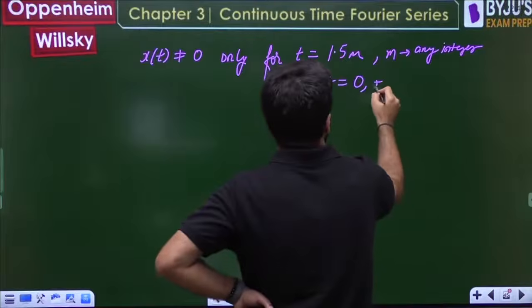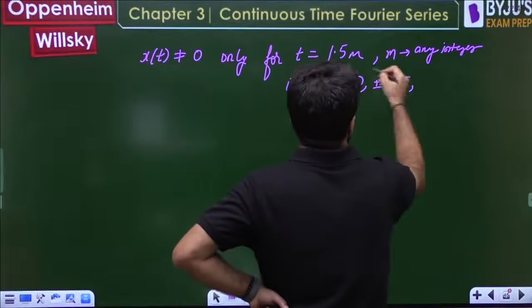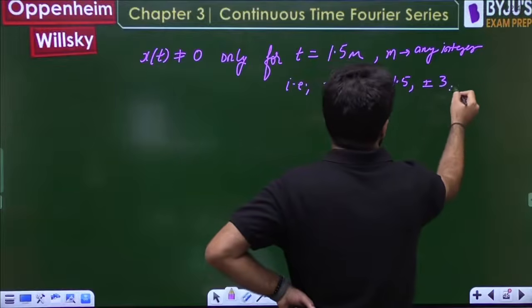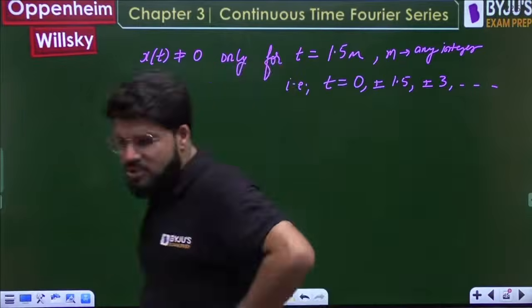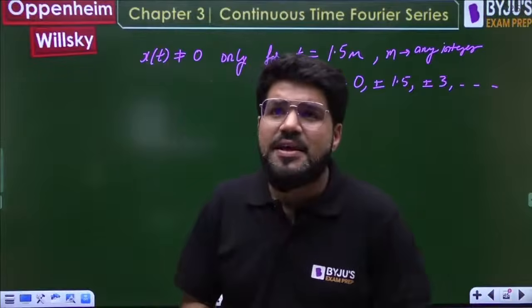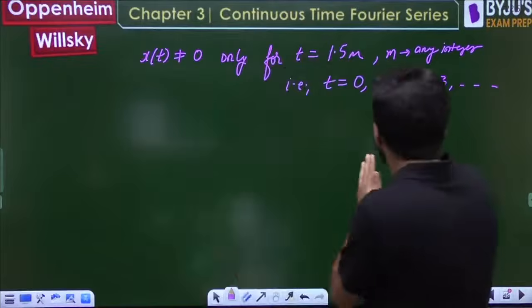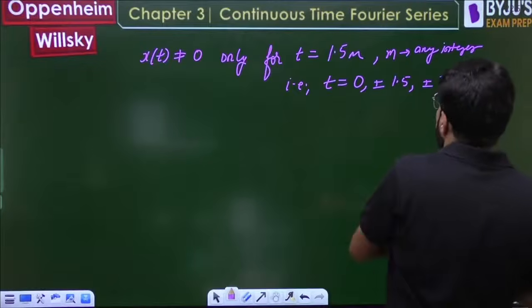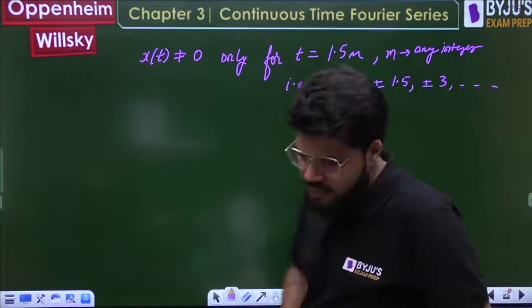If you take m equal to 1, then t may be plus or minus 1.5. If you take m equal to 2, then plus or minus 3, and so on. So x(t) is only non-zero at some special points: at 0, or at 1.5, or at 3, etc.